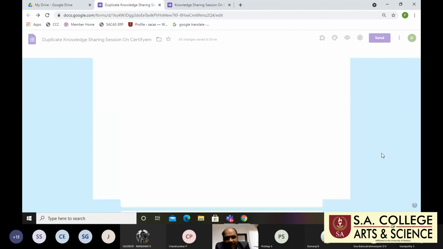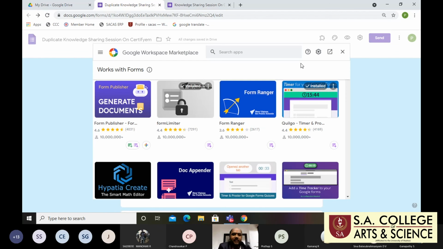Just click the add-on and a dialog box will open. This is the add-on menu, the Google Workspace Marketplace. That means we have a variety of apps here. Whichever you require, whichever is apt for your questions, you install there. Like everyone with a smartphone downloads apps from the Play Store, same concept.